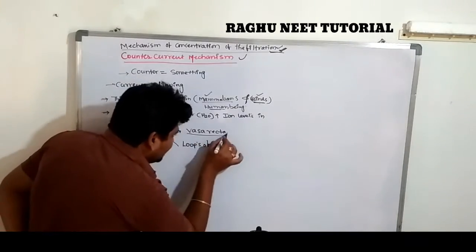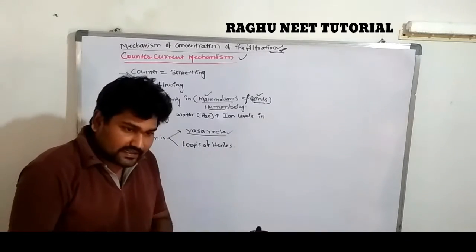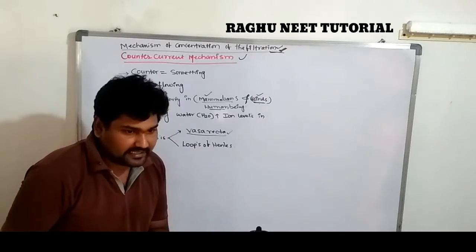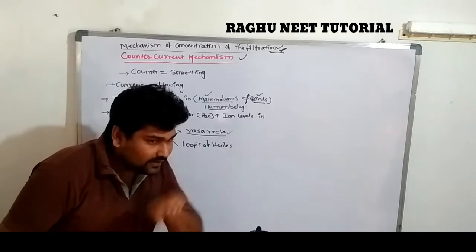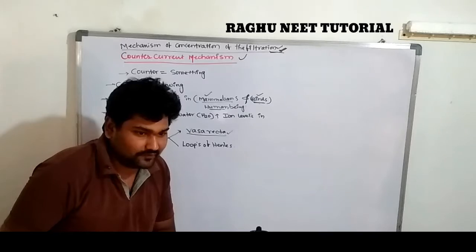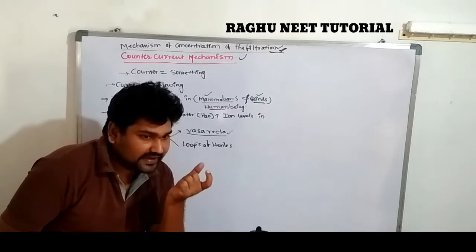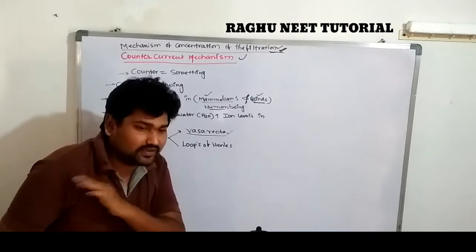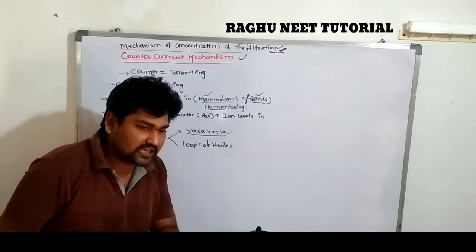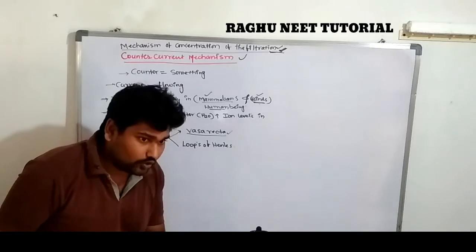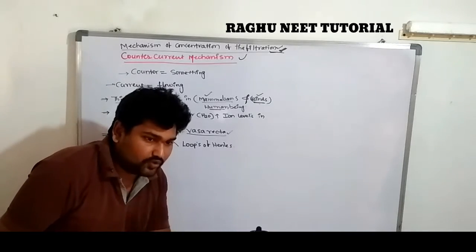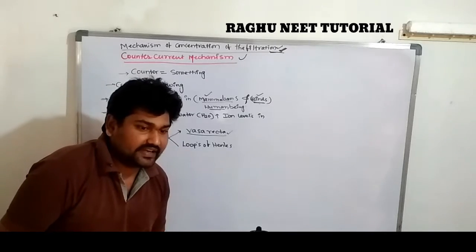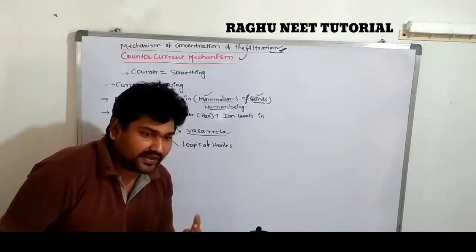First, what is the vasa recta? We know that the glomerulus has a set of capillaries. A set of straight arterioles and venules come out from the glomerulus. These venules are looping along the descending limb of the loop.